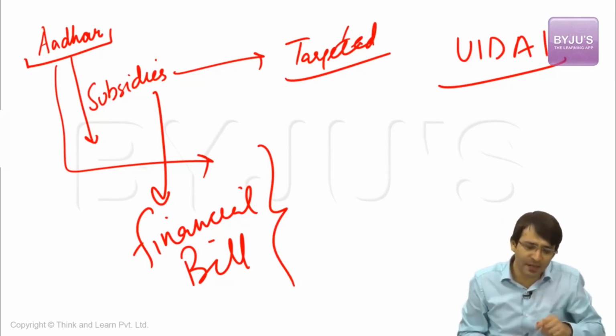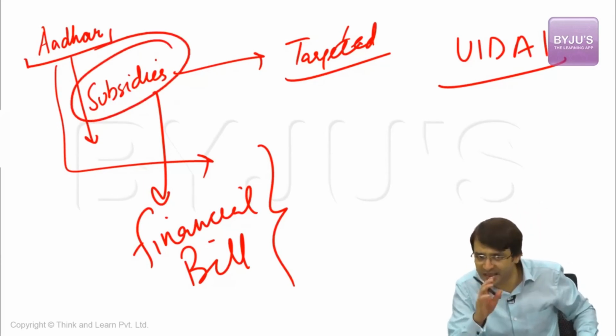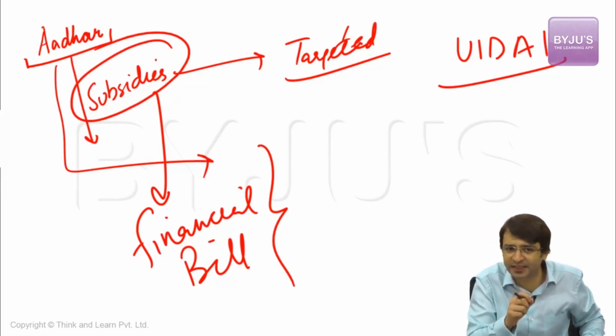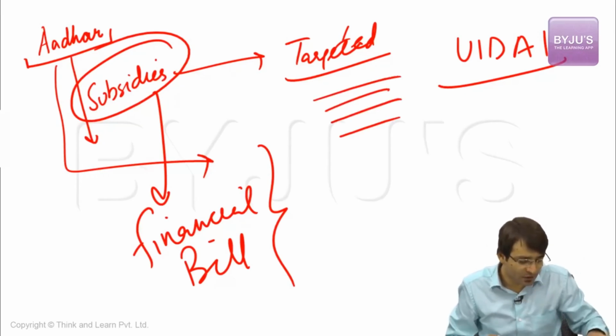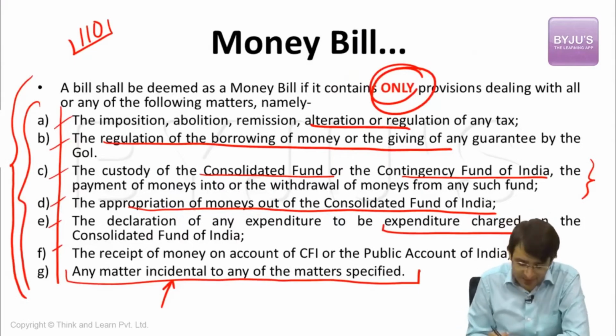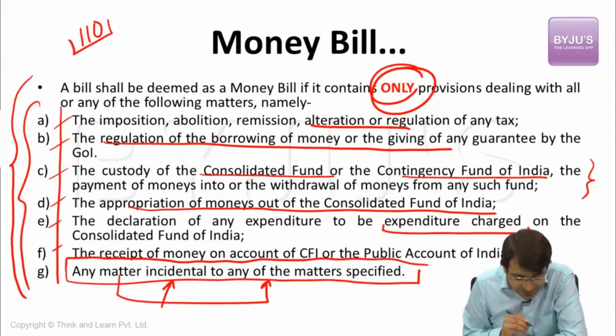Why is it a money bill? Because it deals with subsidies. Yes, subsidies deal with money. Yes, money matters are mentioned in Article 110. Yes, so that means it is a money bill. Arun Jaitley was asked, but it also deals with non-money matters as well. Arun Jaitley responds, look at Article 110 and the last clause. Any matter incidental to any of the matters specified.